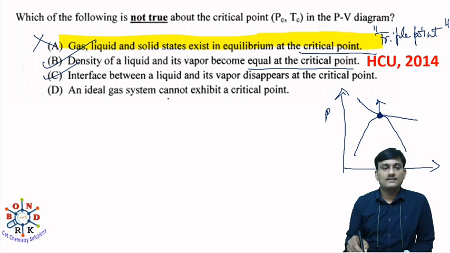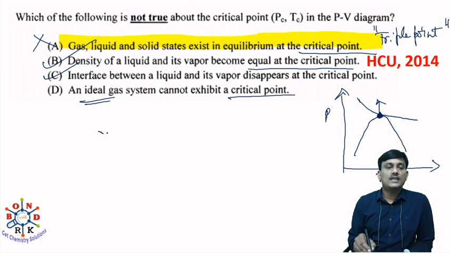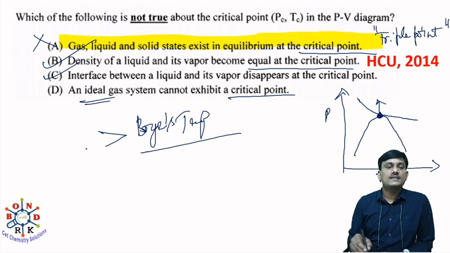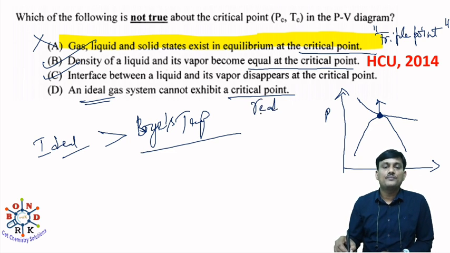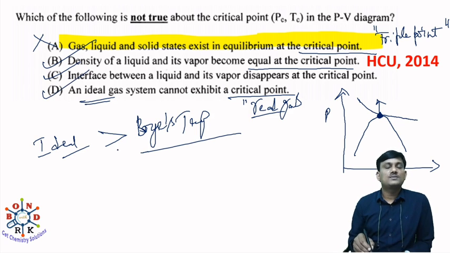An ideal gas system cannot exhibit a critical point. Above the Boyle temperature, the gas acts as an ideal gas. The Boyle temperature is even greater than the critical temperature. At the critical point, you can observe only real gas behavior. So an ideal gas system cannot exhibit a critical point. This one is also correct. So what is the correct option? The correct option is the first option. A is the correct option.